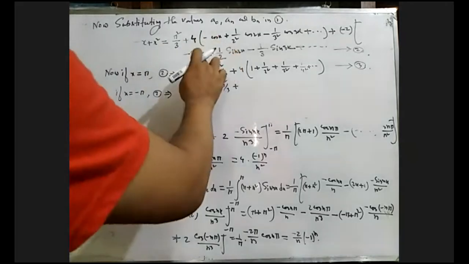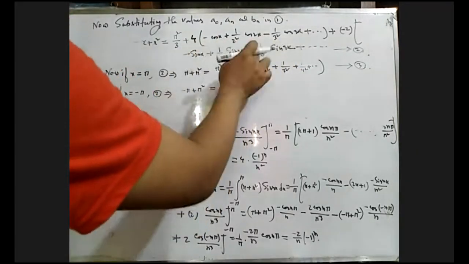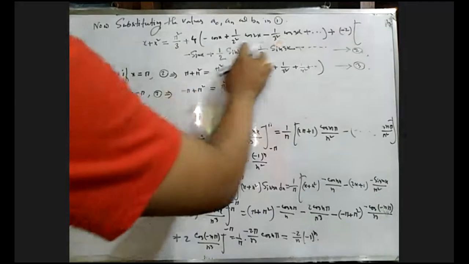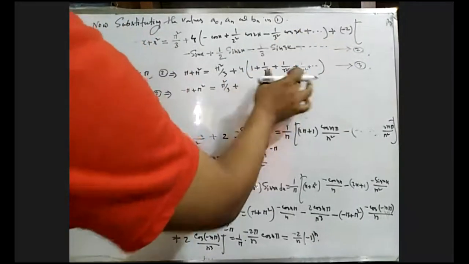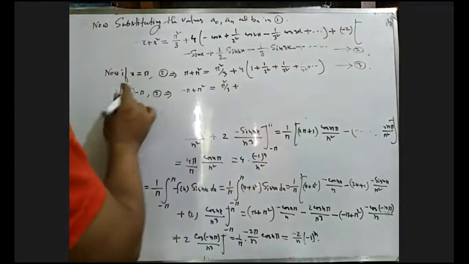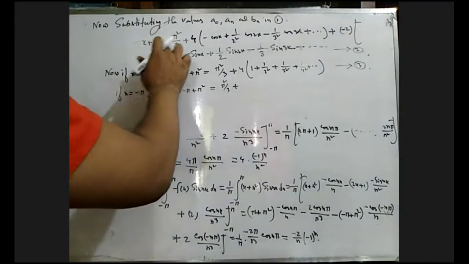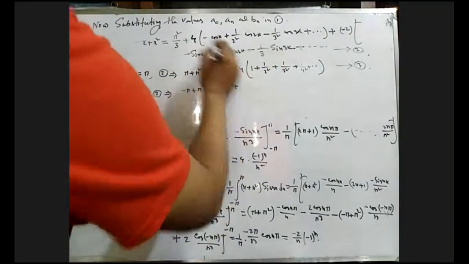This term will be 0. Sin pi, all sin pi will be 0. Remember it. For x equals pi, all terms will be 0. This is why we are not writing this part. So now if x equals minus pi, just putting x equals minus pi here, we get